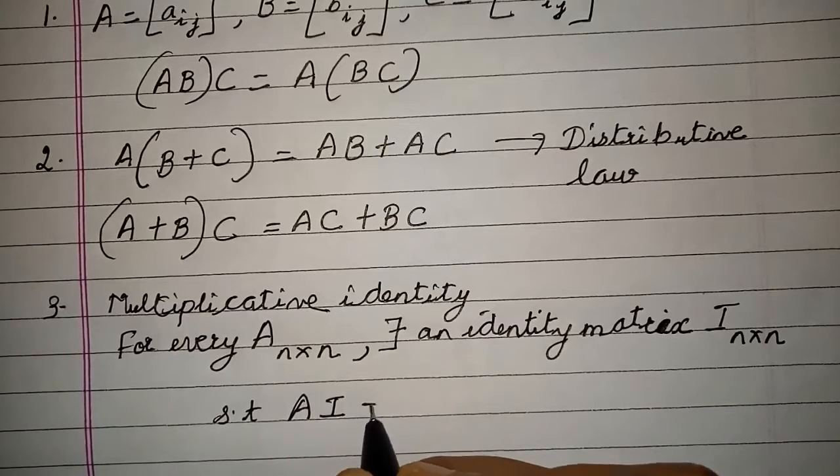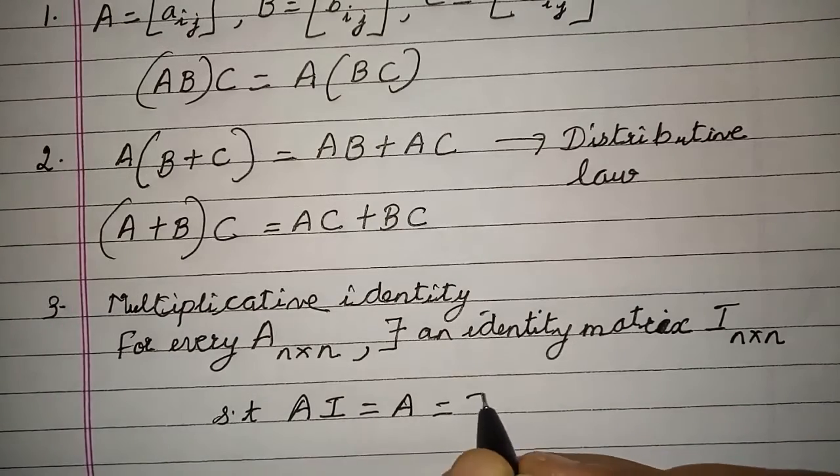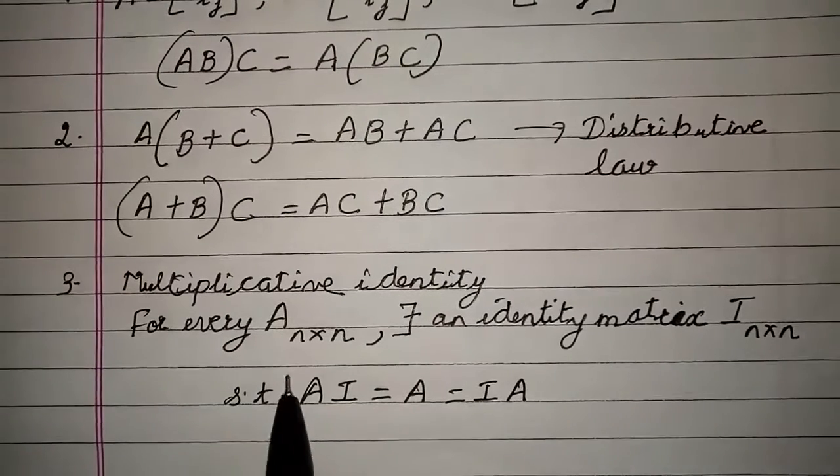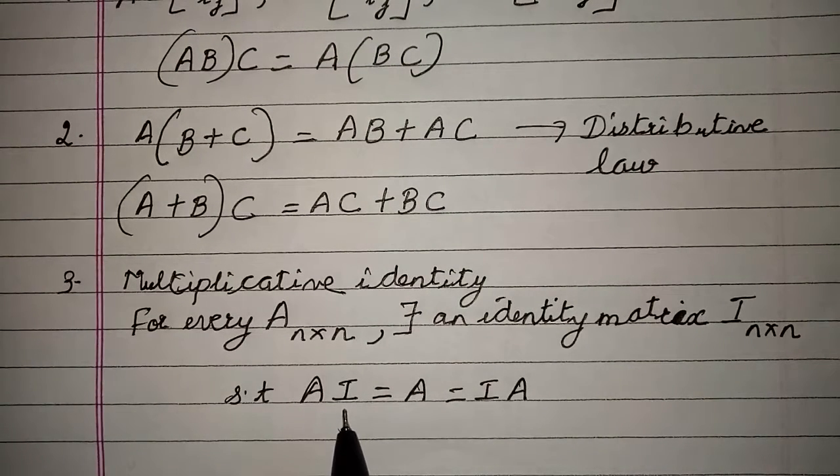A into I is the same as A, which is the same as I into A. That means given a matrix A, you multiply with the identity matrix of the same order, and you are going to get back your matrix A.